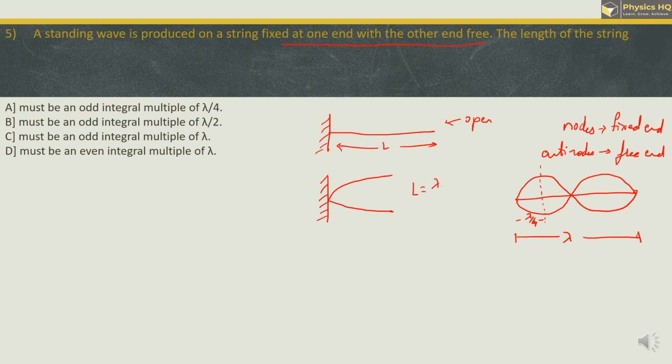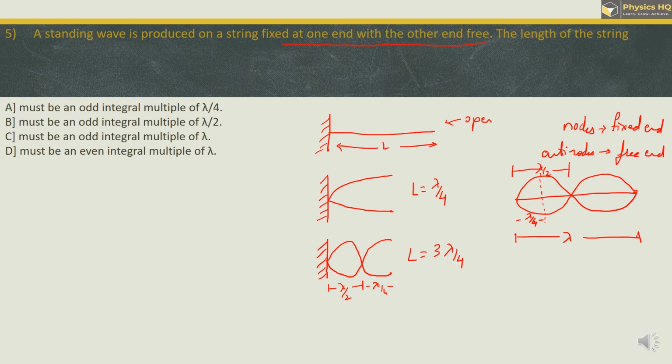Let us take another case. Now what we'll do is, in this case we will introduce one more node, so it will look somewhat like this. So you have a node at the fixed end, you have one more node in between, and at the end you have an antinode. Now have a look, this much is lambda by 2, so we can mark this much as lambda by 2, remaining part is lambda by 4. When you add them, you will have L is equal to 3 lambda by 4.